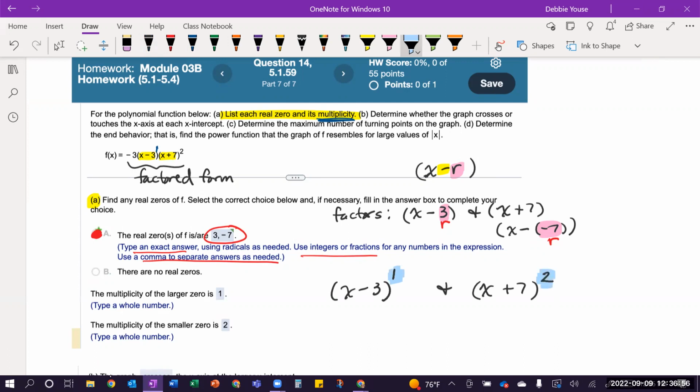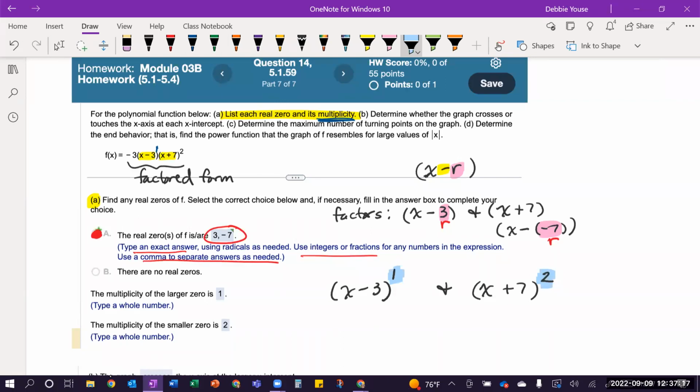And this is where you want to be extra careful also. This is another place I see students make mistakes. The way you enter it, because they don't want to give away the answer to part A, telling you that your real zeros are 3 and negative 7, they are referring to the real zeros as the larger zero and the smaller zero.